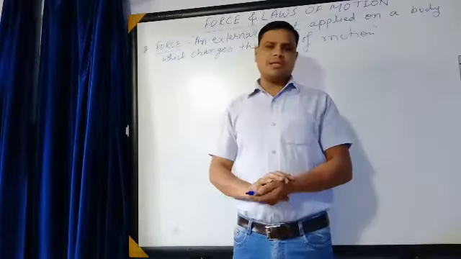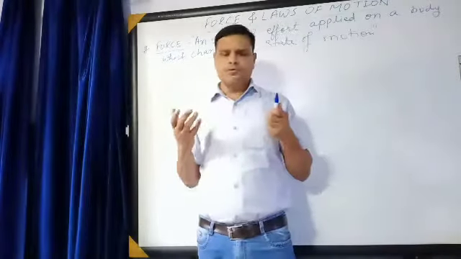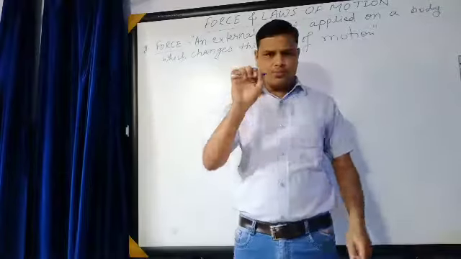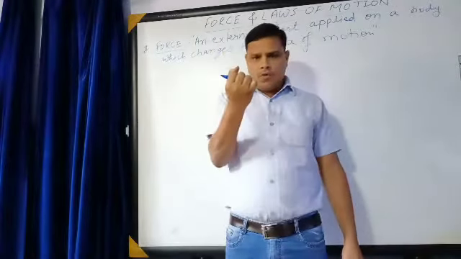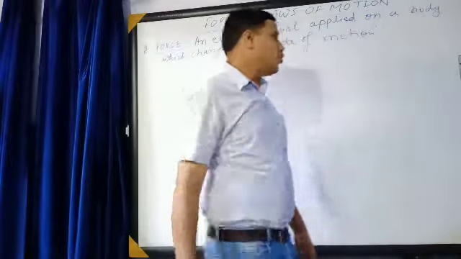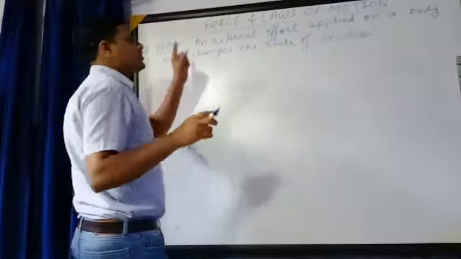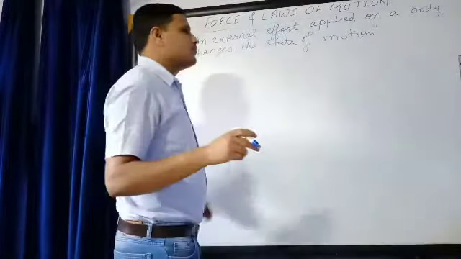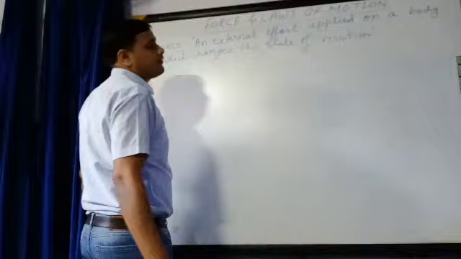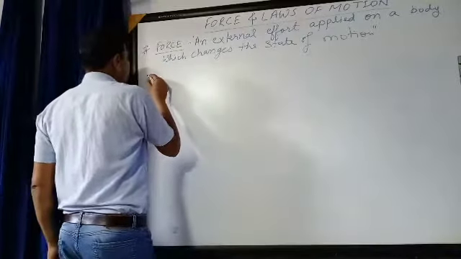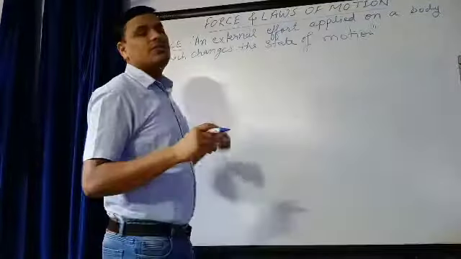In the junior classes you have learned about push or pull. Force can be applied in the form of push or in the form of pull. Now in this chapter, first we have to learn about the first law of motion. In order to learn about the first law of motion, you first have to know the unit of force.